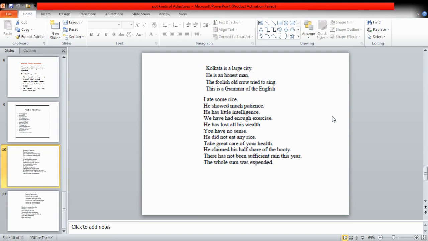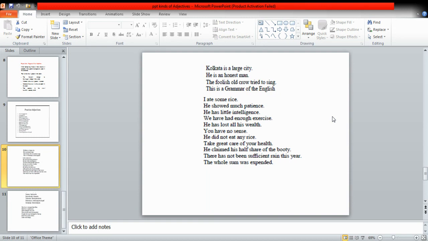You have no sense. Again, sense is uncountable, so no will be quantitative adjective. Rice is again uncountable, so any will be quantitative adjective. Take care of your health. Now, in this sentence, great is an adjective, and we have to see what kind of adjective it is. Care is again uncountable, so care will be quantitative adjective.